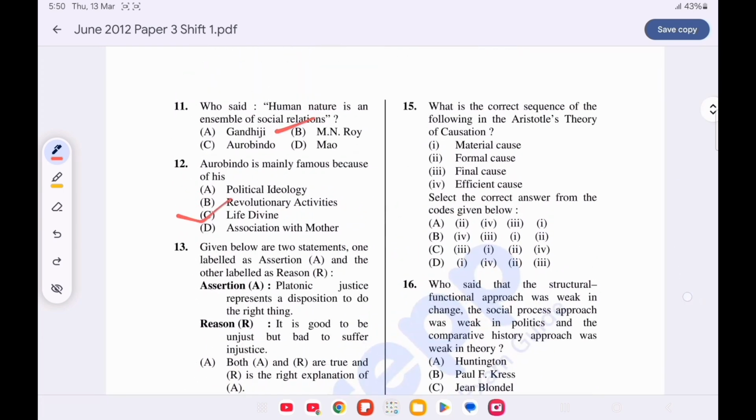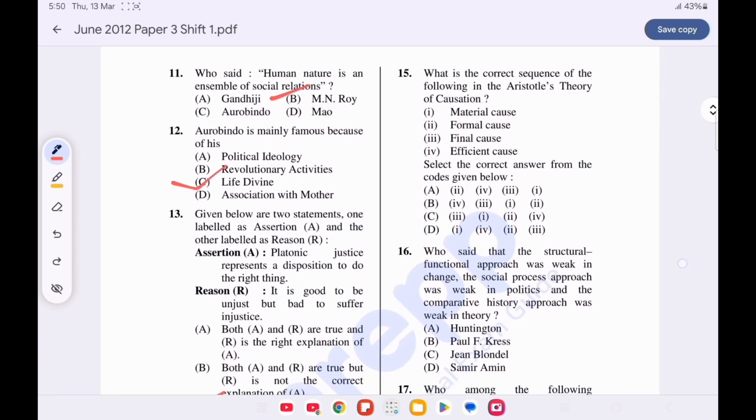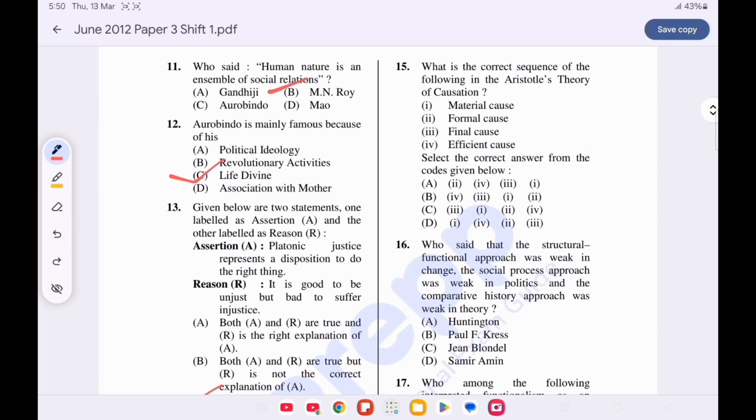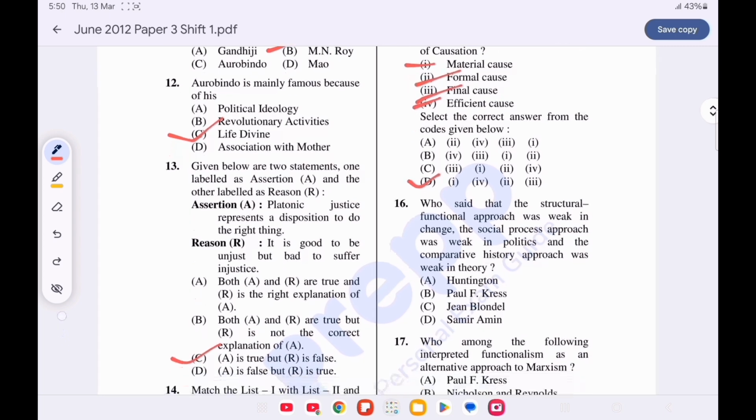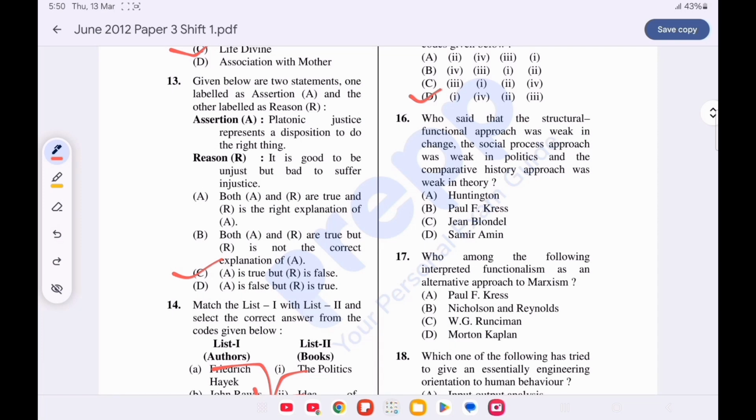Now question number 15. What is the correct sequence of the following in the Aristotle theory of causation? Option D is correct. First is the material cause, then efficient cause, then formal, and the last is final cause. Now question number 16. Who said that the structural functional approach was weak in change, the social process approach was weak in politics, and the comparative history approach was weak in history? Option A is correct. Huntington.